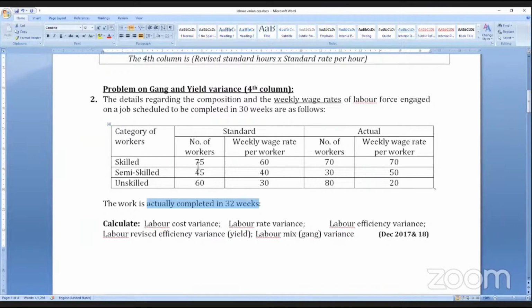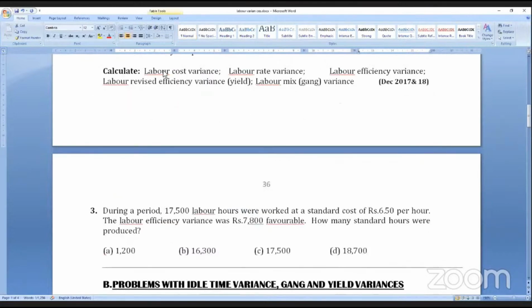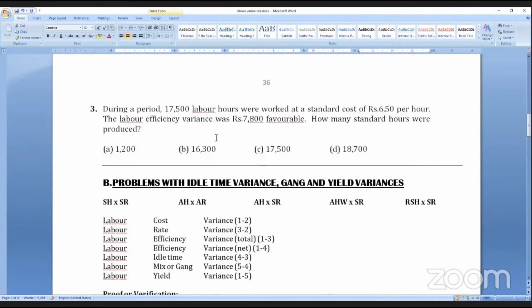So the first column is standard weeks into standard weekly wage. Mark it as SW: standard weeks into standard rate per week. So 75 into 30, 45 into 30, 60 into 30, into the standard weekly rate. Similarly, actual is 70 into 32 worked. They should complete in 30 but worked 32. 30 into 32, 80 into 32, and the weekly wage rate, you will get the answer. Now the third sum you can do as one of the small objective type questions.